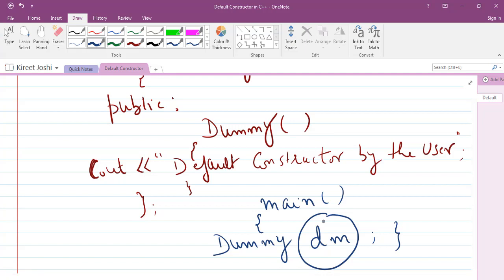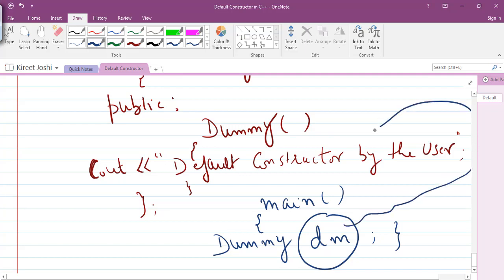If the compiler finds that yes, there is a constructor in our program that has been defined by the user, then the call will be transferred to that particular constructor. The constructor definition will work, and we will see the output that this default constructor by the user, or the explicit constructor by the user, has successfully run.